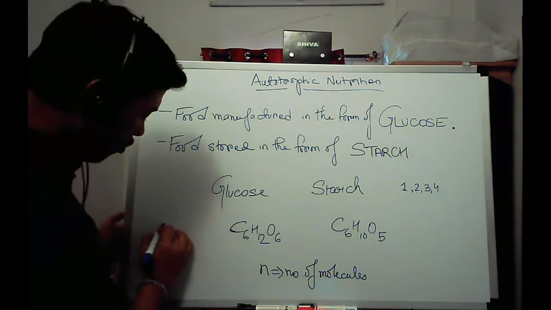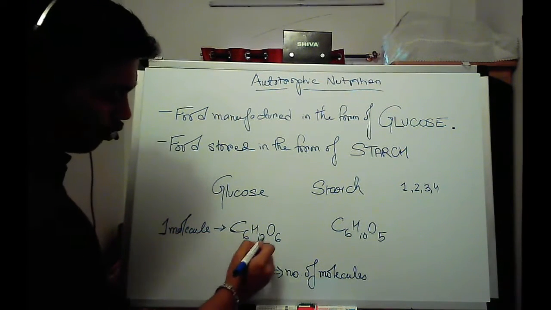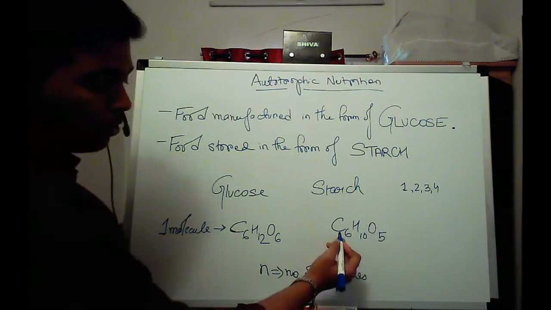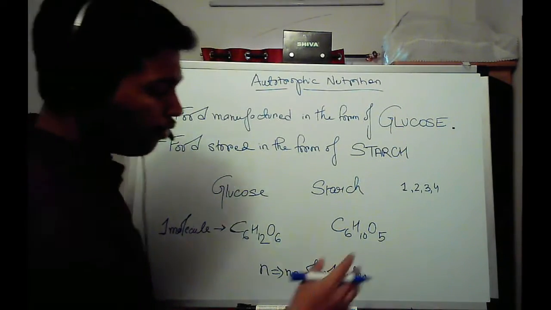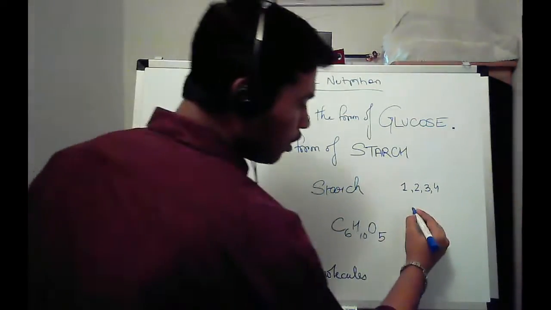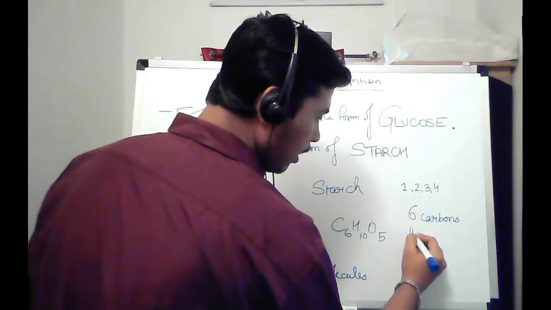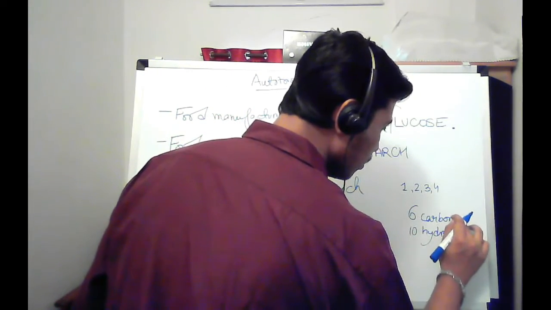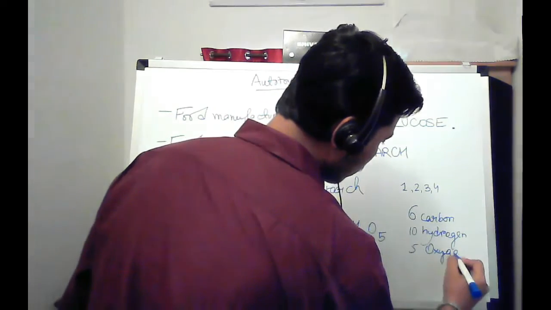So one molecule of glucose consists of C6H12O6. This is one single molecule. Similarly, one molecule of starch is C6H10O5. That means there are 6 carbon, 10 hydrogen, and 5 oxygen atoms.